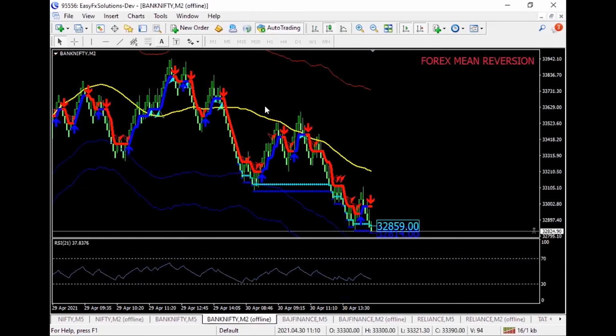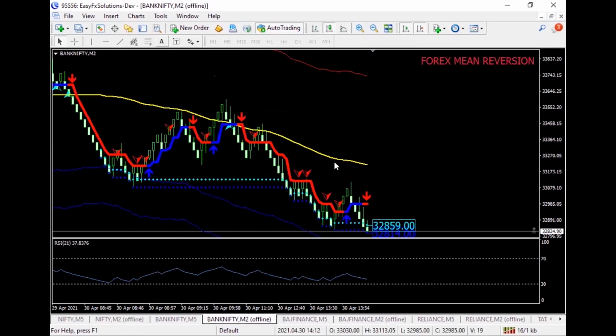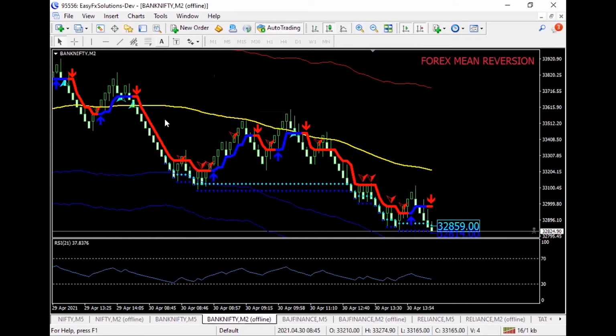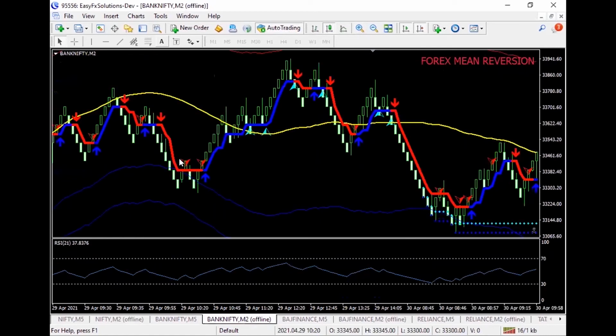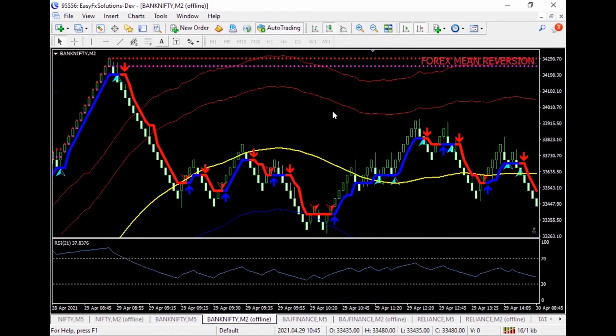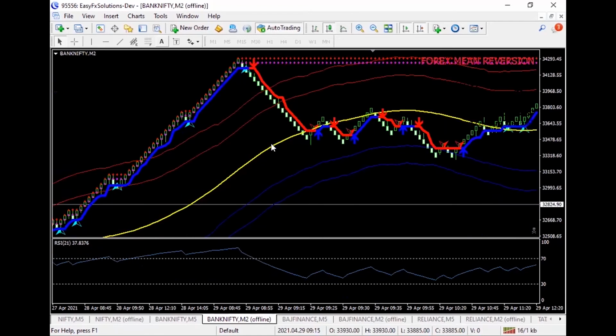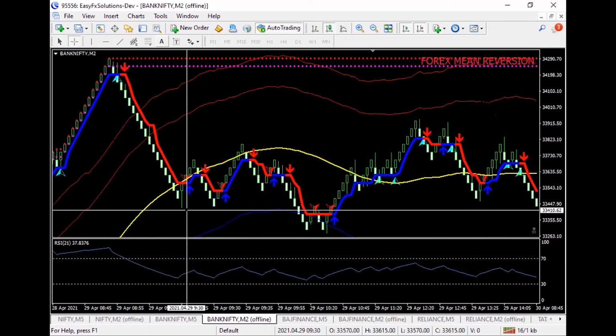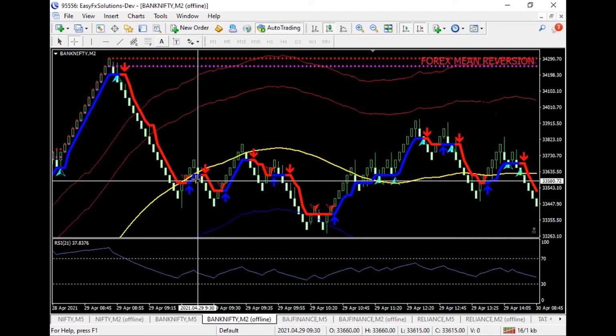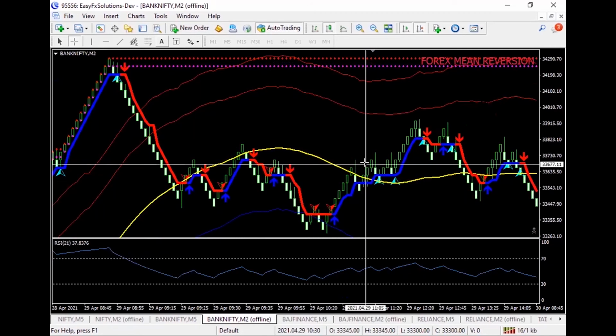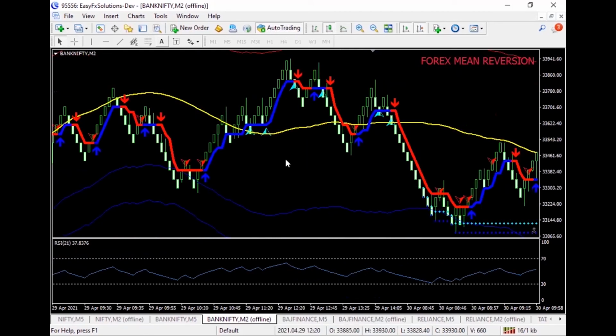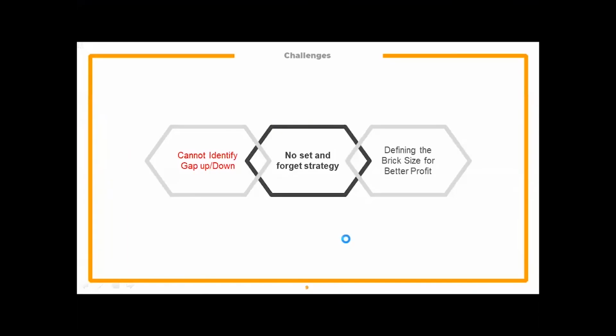In that way, each and every company or script which we trade has a different brick size, so that we'll be able to look into the graphs without any repainting. This entire candlestick chart, whatever you're watching, does not repaint. It will be formed, and in case a movement had happened in the past, it will be depicted as a shadow, and then the bullish candle will be formed. In that way, we'll be able to see what we are supposed to do. Fine. So these are some of the challenges we will not be able to omit. We have to face these consequences.